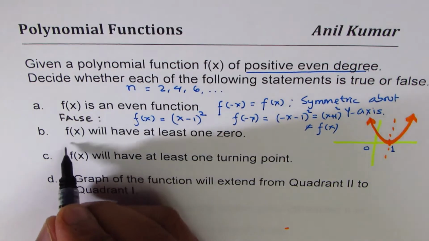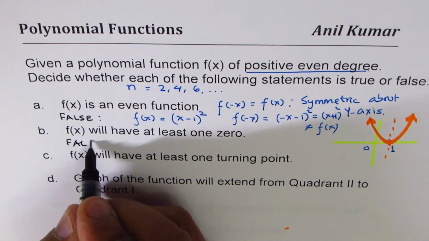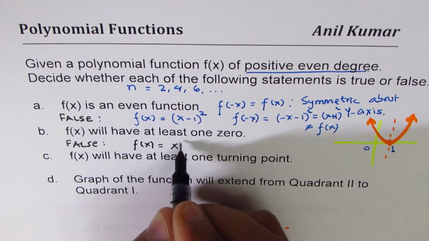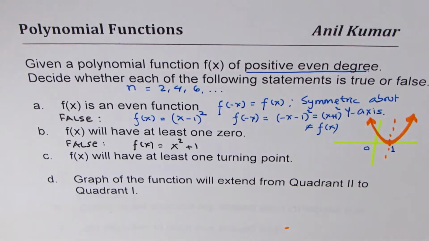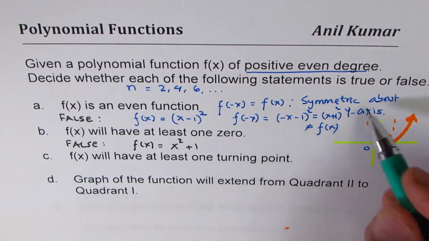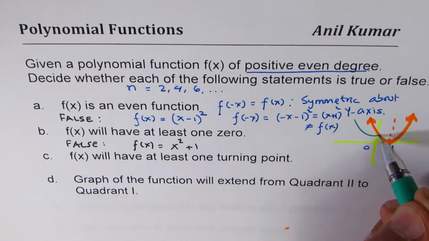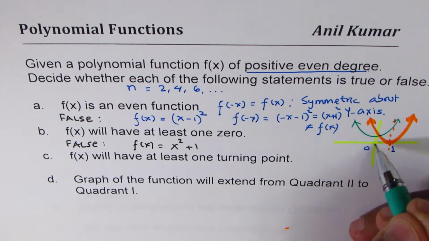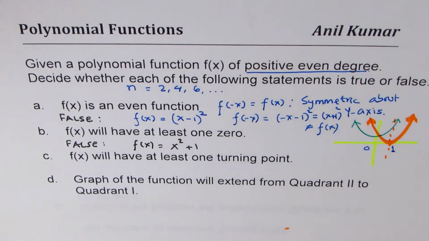The second one here is f of x will have at least one zero. Well, this statement is also false. Example could be f of x equals x squared plus 1, for example, right? So if I have f of x equals x squared plus 1, the graph would look like this. Is it okay? There are no x-intercepts, right?